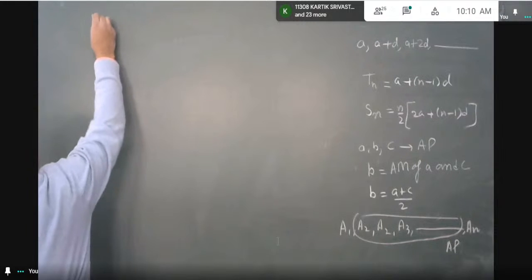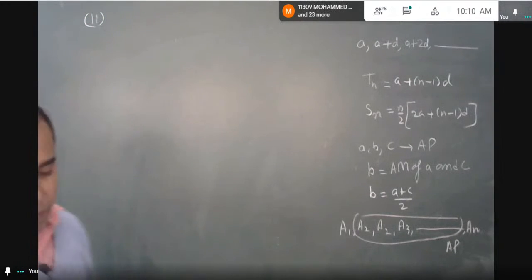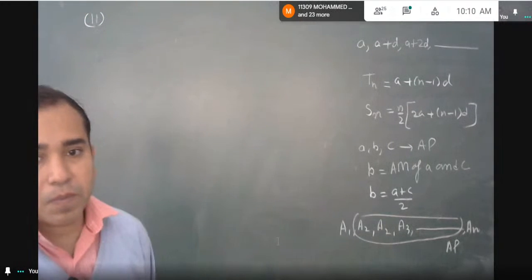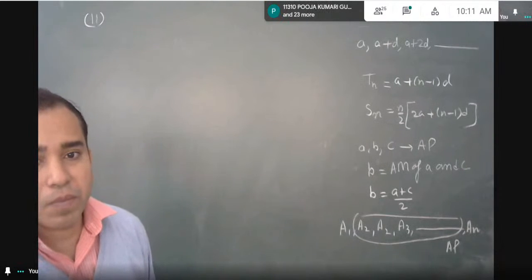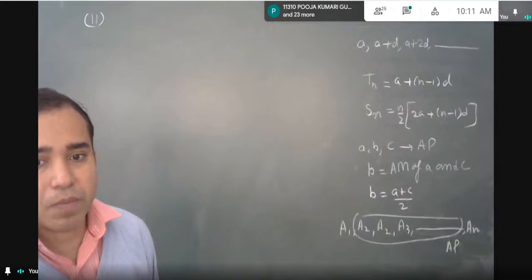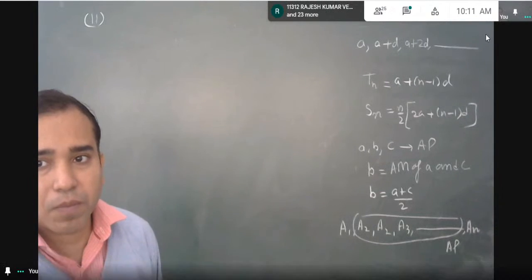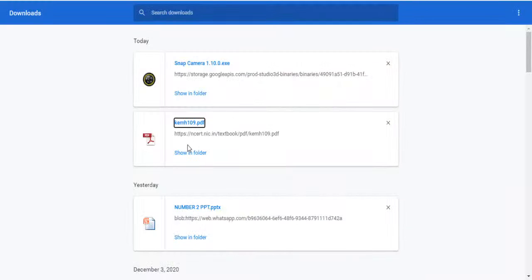Yes, sir. The sums of the first p, q, and r terms of an AP are a, b, and c respectively. Prove that a upon p into (q minus r) plus b upon q into (r minus p) plus c upon r into (p minus q) is equal to 0.